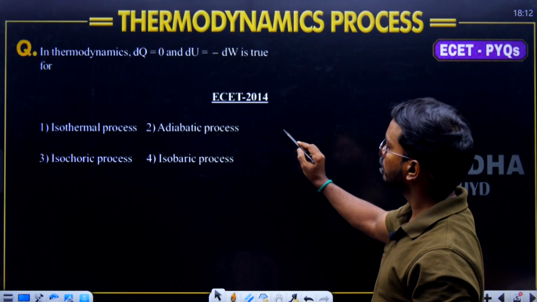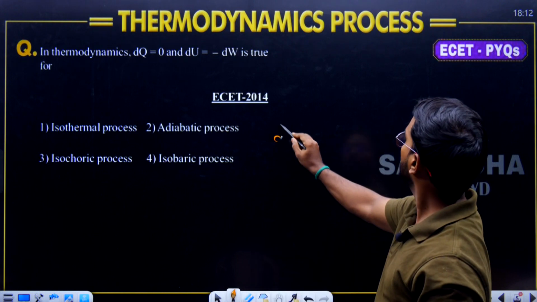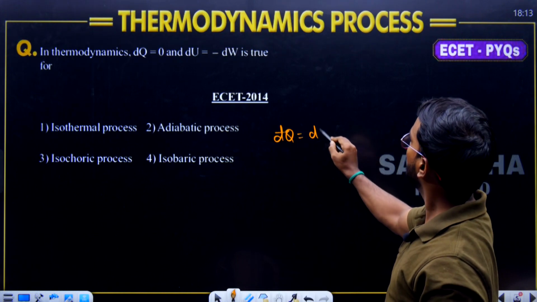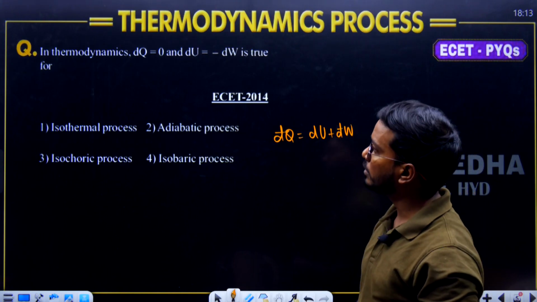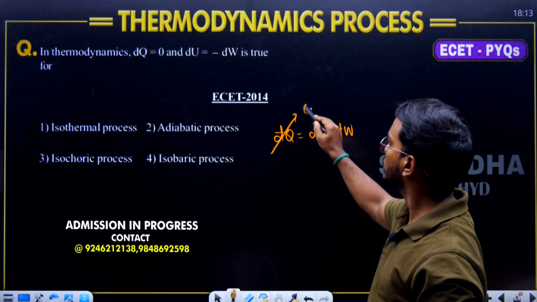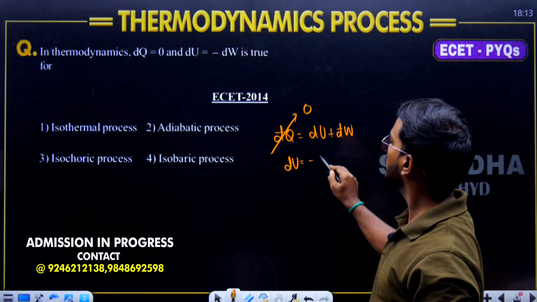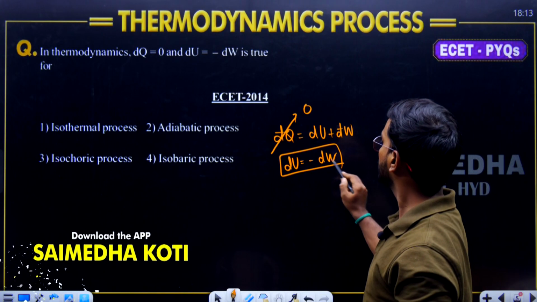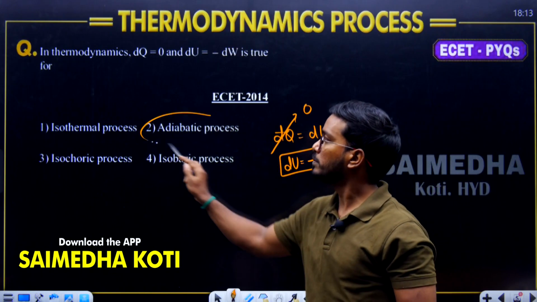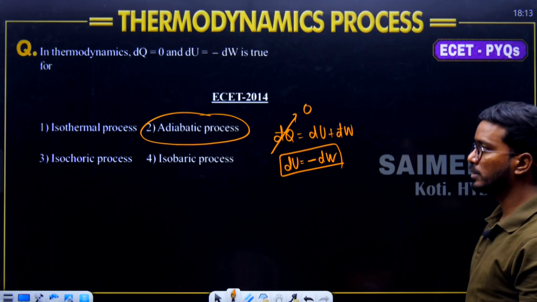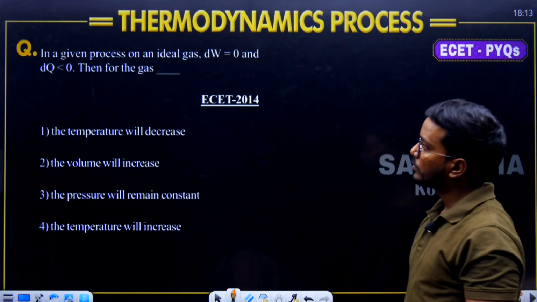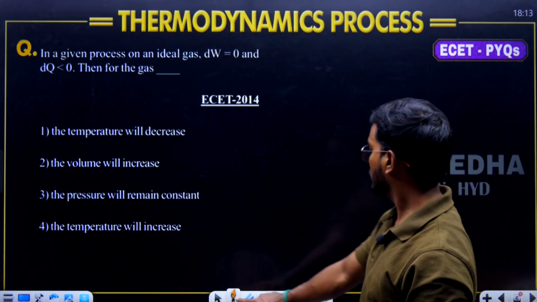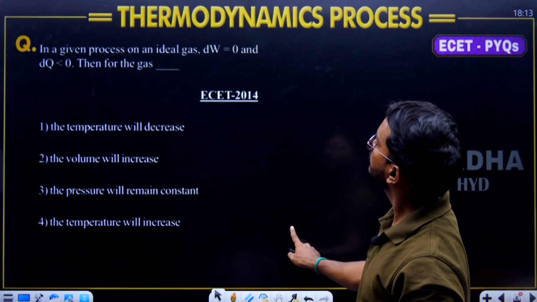Heat transfer d'Q is equals to du plus d'W. Okay, this is going to be valid for which process? Heat transfer is equals to 0 and du is equals to minus d'W. Valid for which process? Adiabatic process. Moving on to the question number 5. Next question. The next question given over the board is